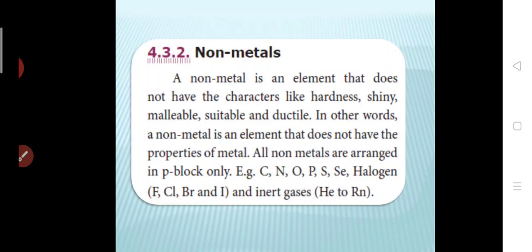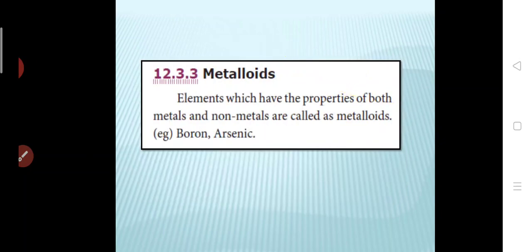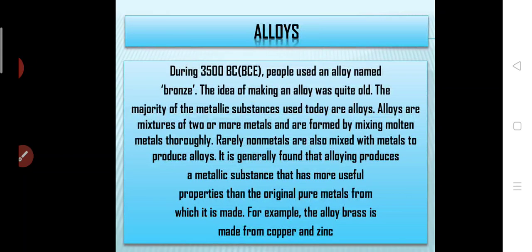Non-metals are carbon, nitrogen, oxygen, phosphorus, sulfur, selenium, and all the halogens and inert gases. Metalloids have the properties of both metal and non-metal, for example boron and arsenic, which are also present in the P block only.